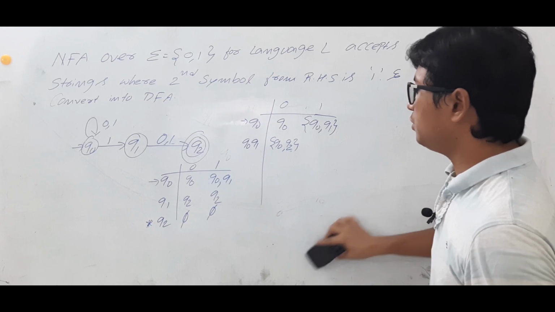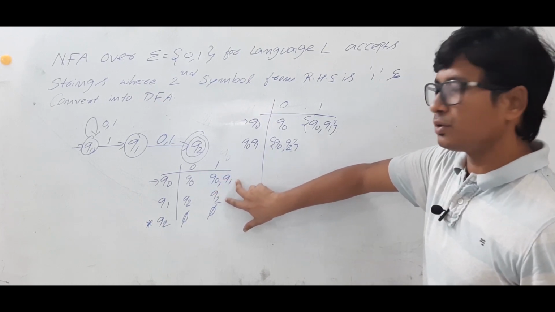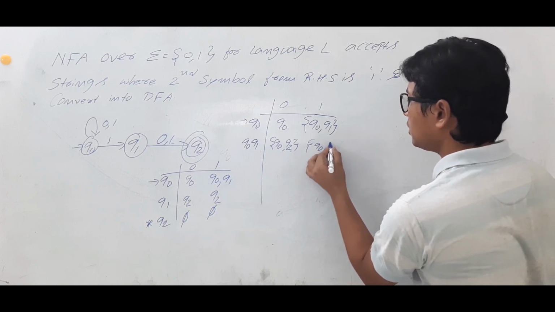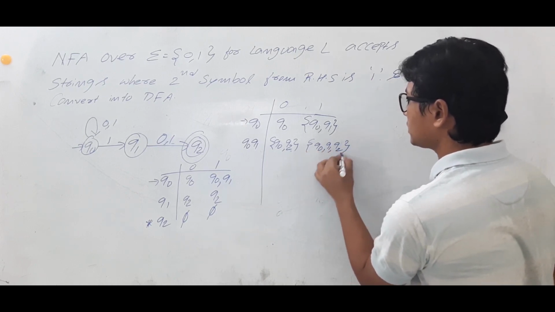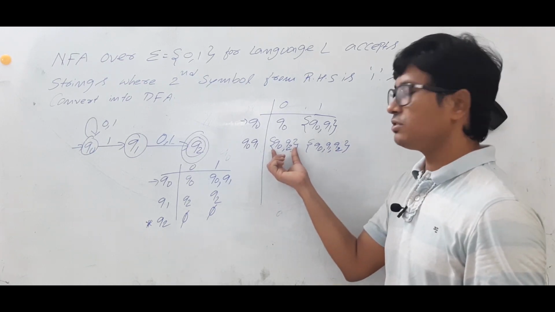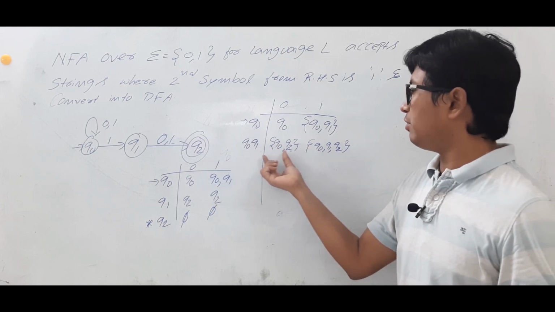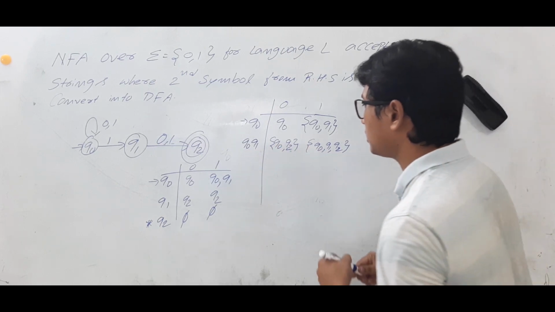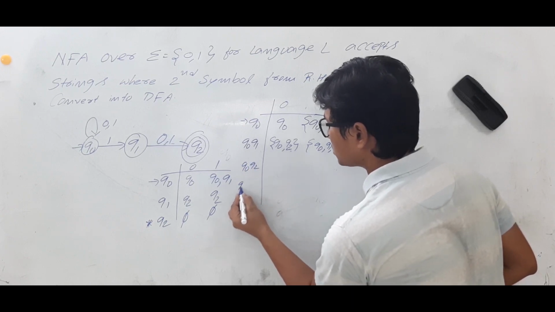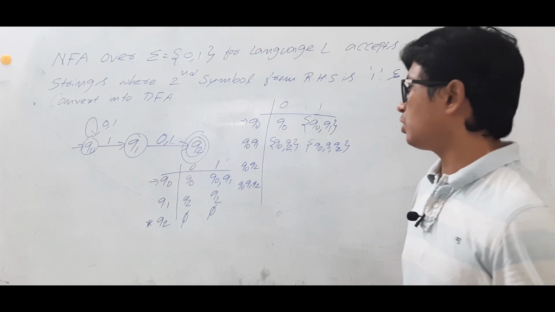Now Q0, Q1 on 1, where is it going? Q0, Q1 and Q2. So if I apply union, I will get the state Q0, Q1, Q2. This will act as one state. Now you need to verify whether you got any new states or not. Yes, you got two new states. One is Q0, Q2. Another one is Q0, Q1, Q2. These are the two new states you got.